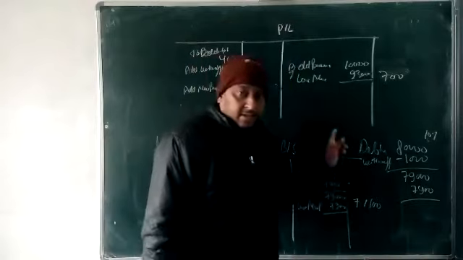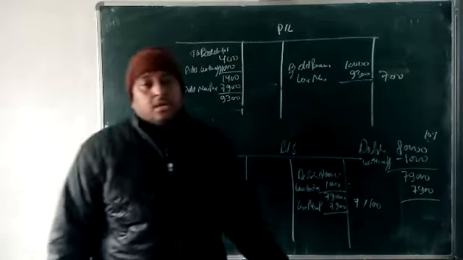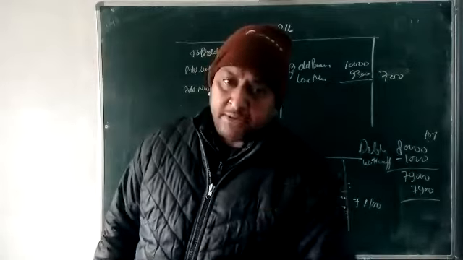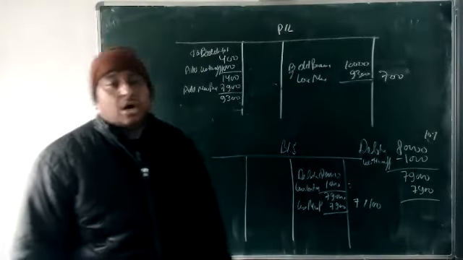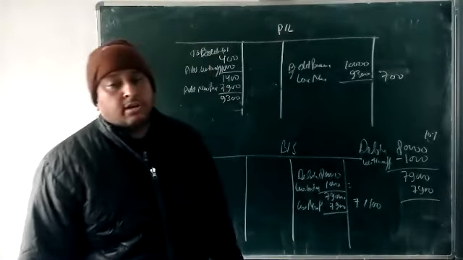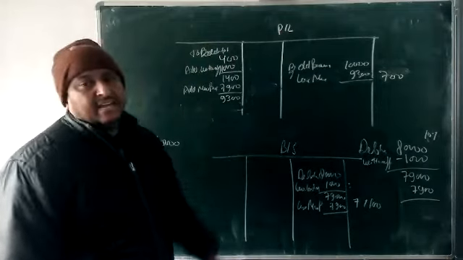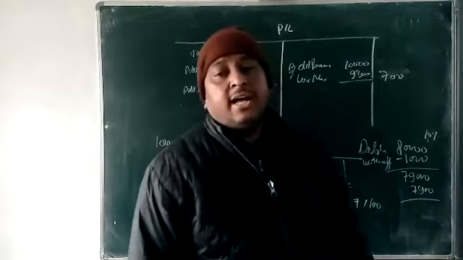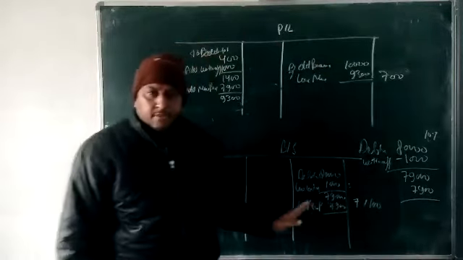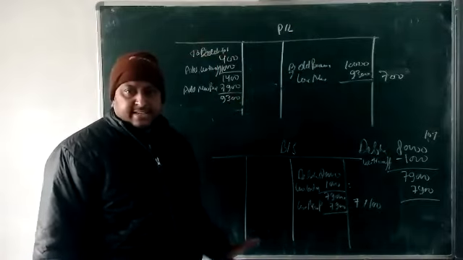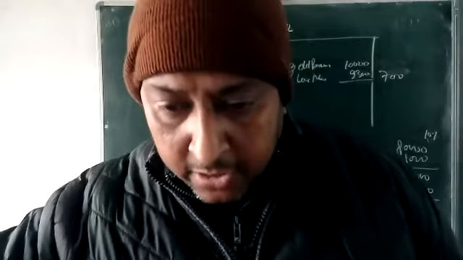On that amount we are going to calculate the provision for discount, and that will be shown on the debit side of P&L. Okay, beta? Clear? All things are clear? Okay. After that, we are going to some questions.